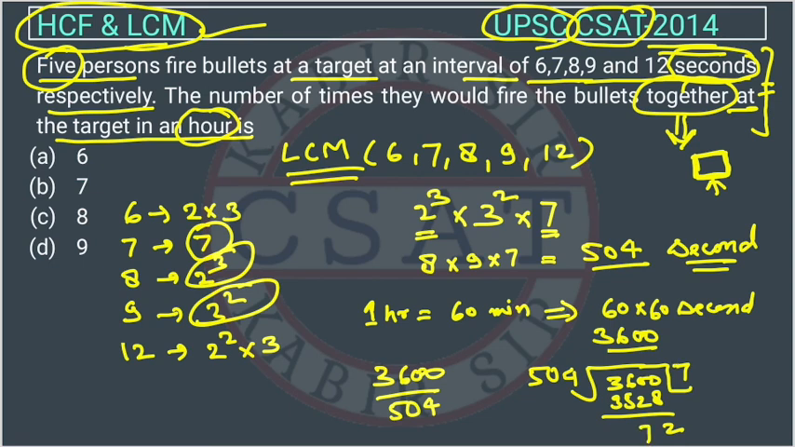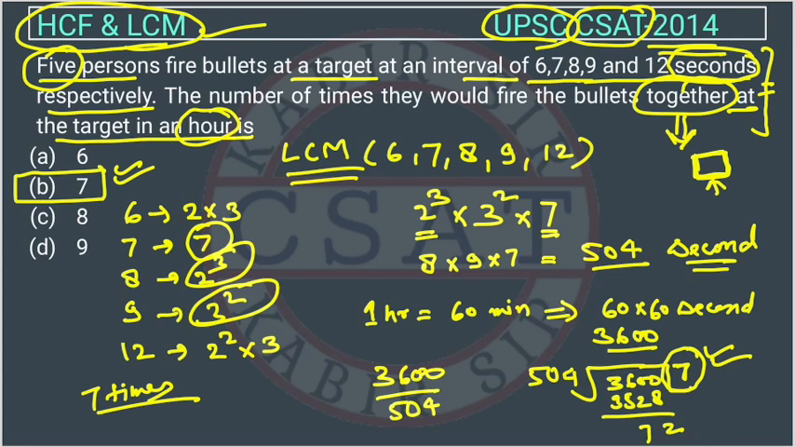The remainder is a fraction, so we will consider only the quotient. So they will fire the bullet together only 7 times in an hour. So the answer is option B. So this was an easy question. See, the challenge is just to recognize that this is not a puzzle kind of question, this is an HCF and LCM question.